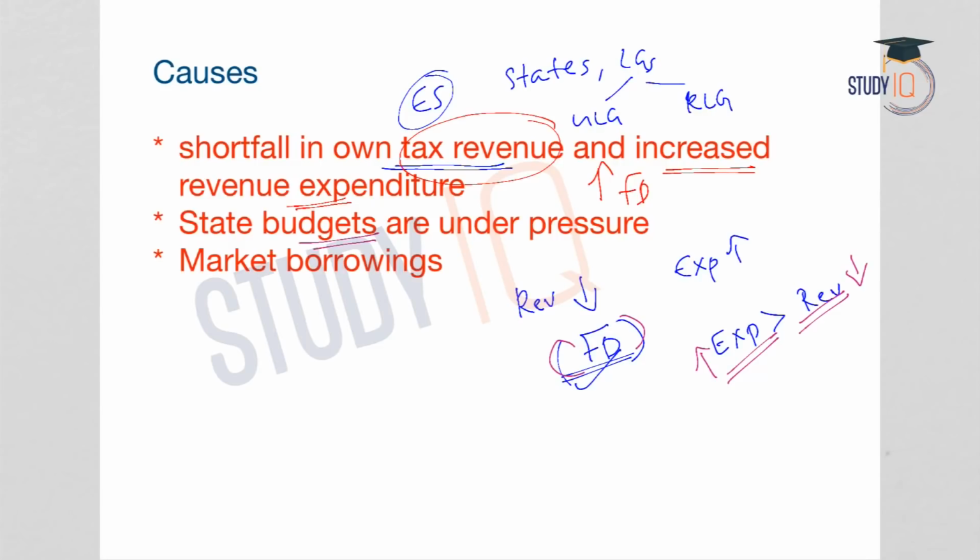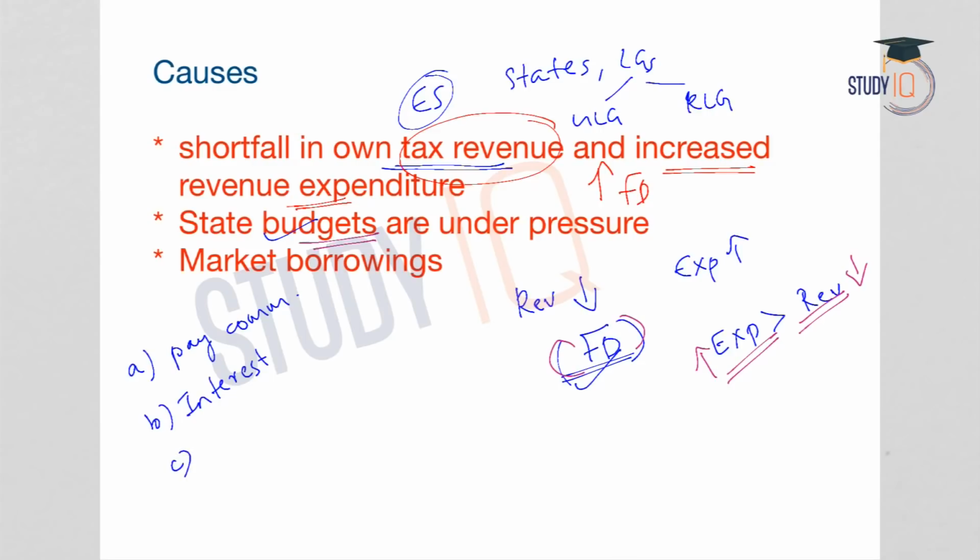What are the reasons for this? First reason is the commitment of the states to meet the expenditure of the pay commission awards. So the pay commission has recommended an increase in salaries or awards, and the states have to keep this commitment. So one reason is the pay commission awards, which has increased the salaries. State governments have to meet this target. So that is one reason the state budgets are under pressure. Second one is interest payments. On various borrowings, the state governments have to pay back the interest. So this is also a major cause of concern.